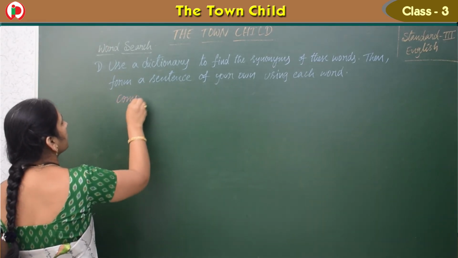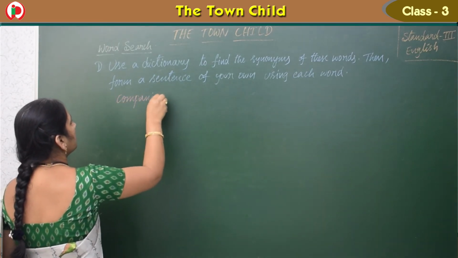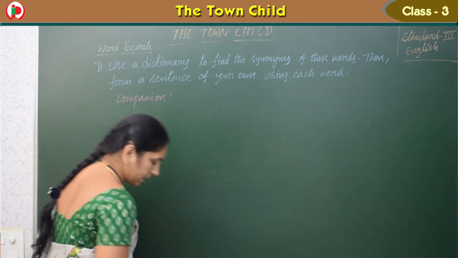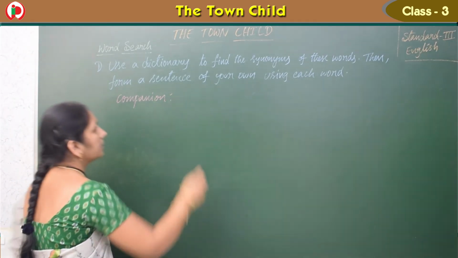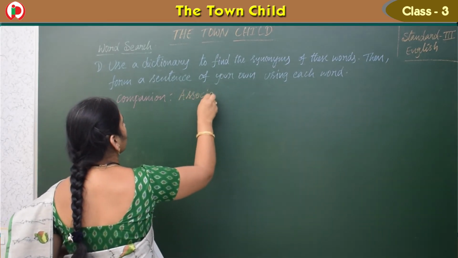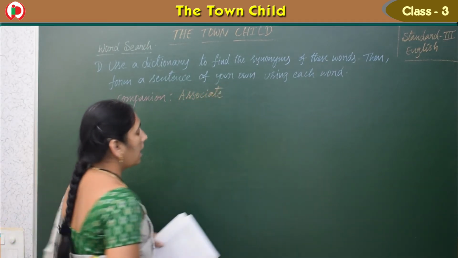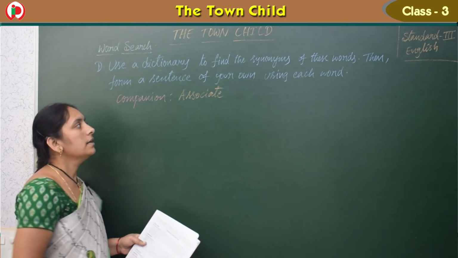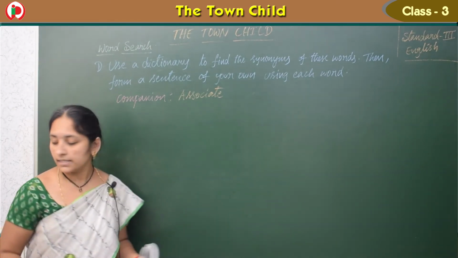Okay, children, so now what is the first word we have? Companion. What is the meaning of companion? Companion meaning it is associate. Associate, so very close, the same kind of one. So what can we write as the sentence for this?